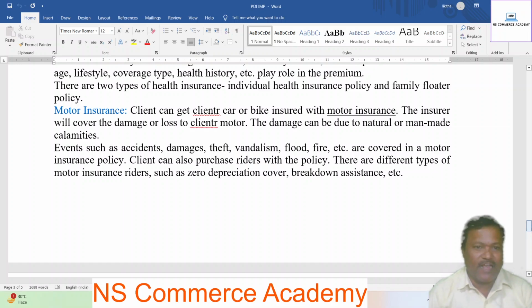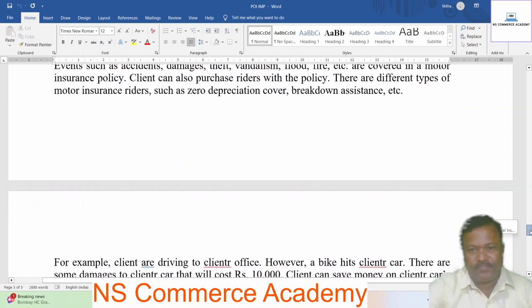Events such as accidents, damages, theft, vandalism, flood, fire, etc. are covered in a motor insurance policy. The client can also purchase riders with the policy. There are different types of motor insurance riders such as zero depreciation cover, breakdown assistance, etc.